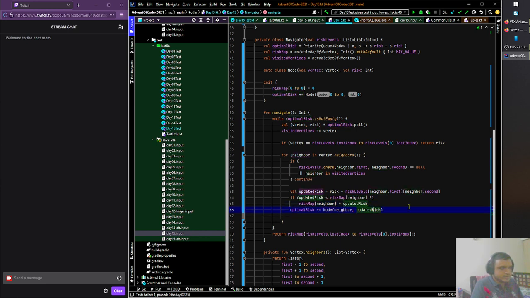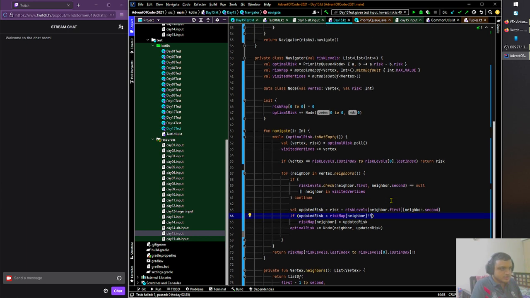Optimal risk plus equal to updated risk. Node of neighbor, updated risk. Updated risk equals risk plus risk levels neighbor first, neighbor second. Update risk less than risk map of neighbor double exclamation point. I think at this point, yeah, we don't have to do a double exclamation point either. We kind of have to just do get of neighbor, because we have with default, right? We have a with default. So risk map, we can just do that.